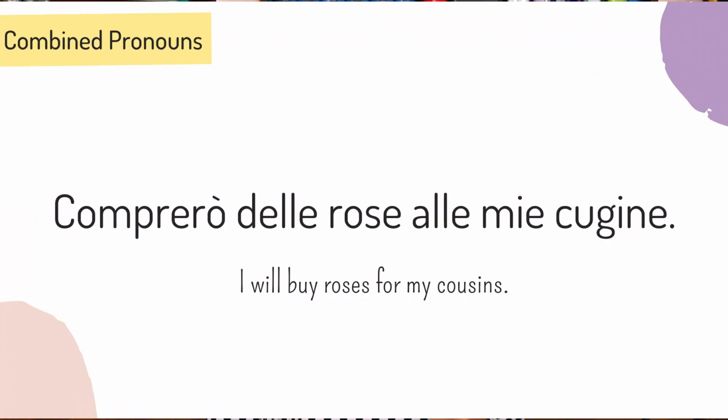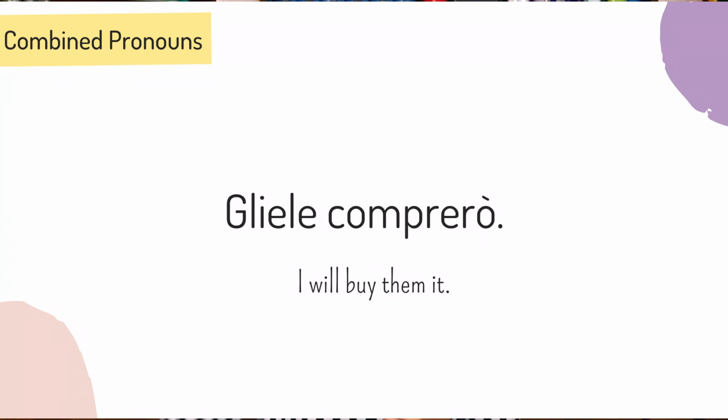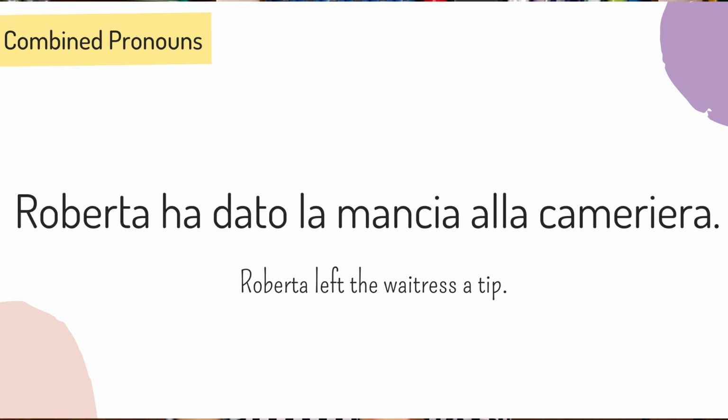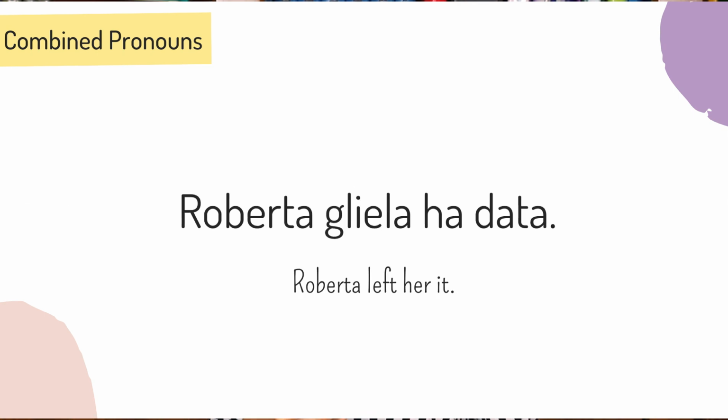Number 7. Comprerò delle rose alle mie cugine. Delle rose is the direct object, and alle mie cugine is the indirect object. So the sentence turns into gliele comprerò. Number 8. Roberta ha dato la mancia alla cameriera. How would you replace la mancia? And how would you replace alla cameriera? The sentence becomes Roberta gliela ha data.